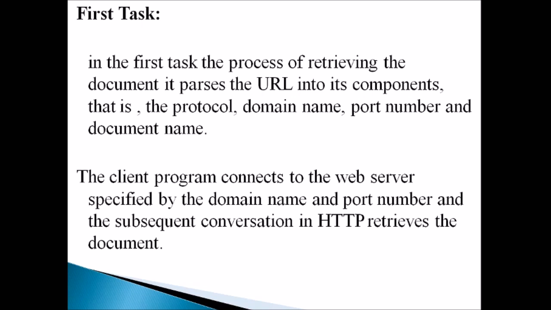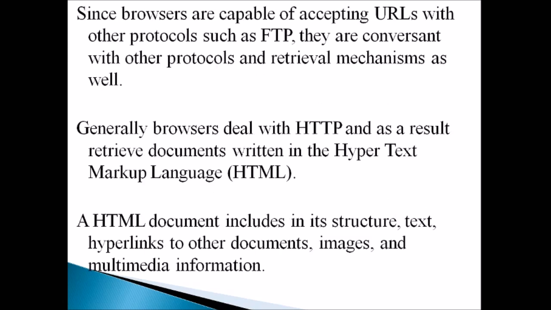Okay. Once it gets parsed, the client program connects to the web server specified by the domain name and port number. It is parsed in the previous step where we got the domain name and port number. Based on the domain name and port number, now the client program should be connected to the web server and the subsequent conversation in HTTP retrieves the document. And there is a term called HTTP, that is Hypertext Transfer Protocol. Through that, the specified document will be retrieved. Since the browsers are capable of accepting URLs with other protocols such as FTP, that is File Transfer Protocol, they are conversant with other protocols and retrieval mechanisms as well.